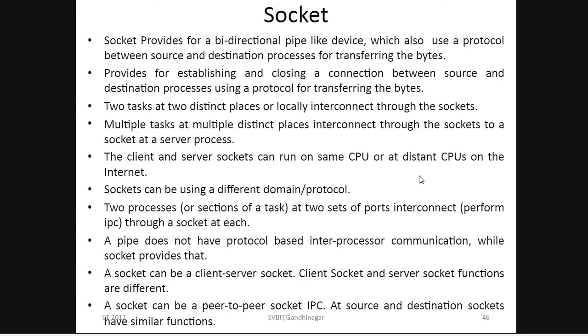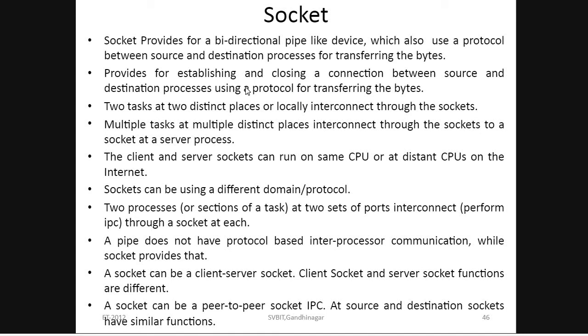Next one, socket. It is a device which is similar to pipe, but the pipe is unidirectional, while the socket is two directional. If there are many sockets, it is called multiple sockets. A socket is used for establishing and closing a connection between source and destination process using a protocol.